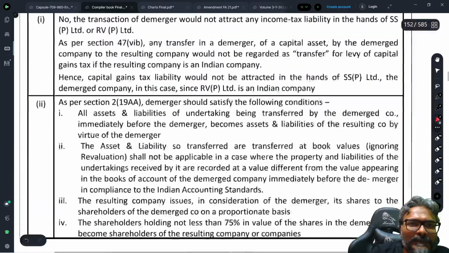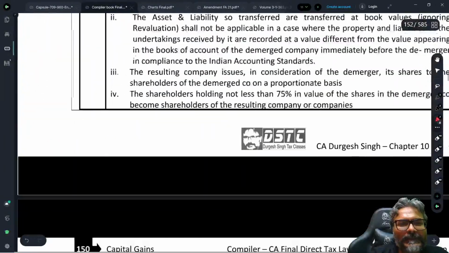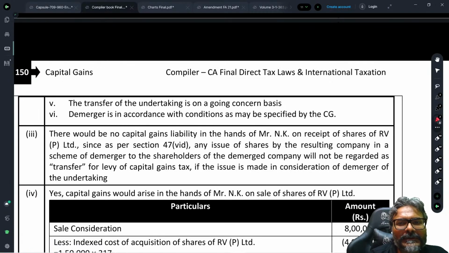Fine, students. Now let's have a look at this one. Point number 3. Compute the capital gains that could arise in the hands of Mr. NK on the receipt of the shares of RV Private Limited. So obviously on the receipt of the shares, no capital gains. Same thing, not a taxable transfer. Why is it so? Because they have received the shares in the case of a demerger.